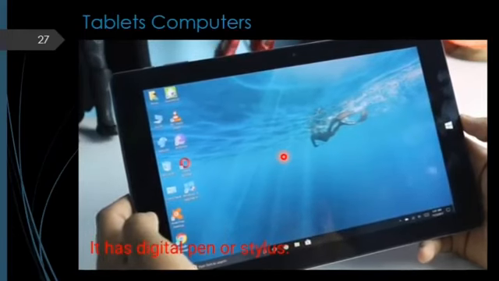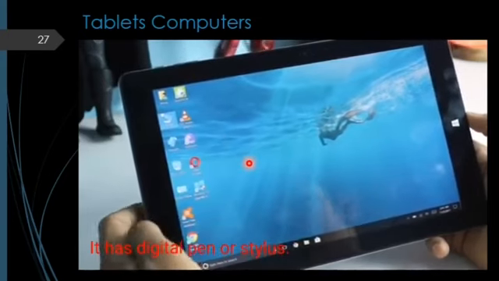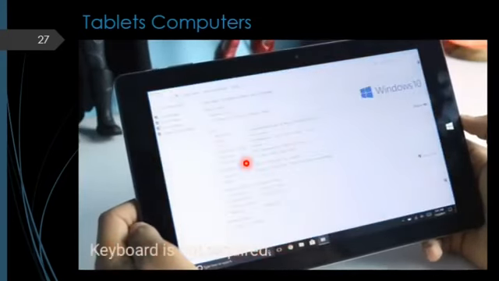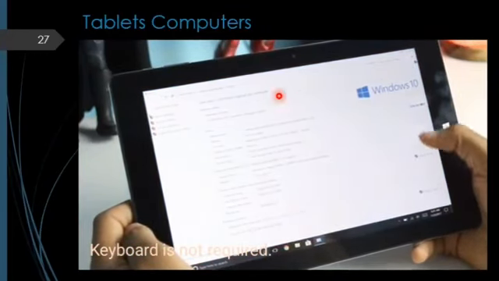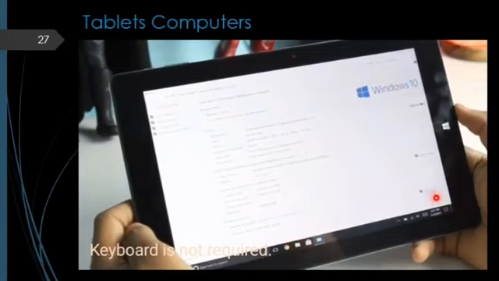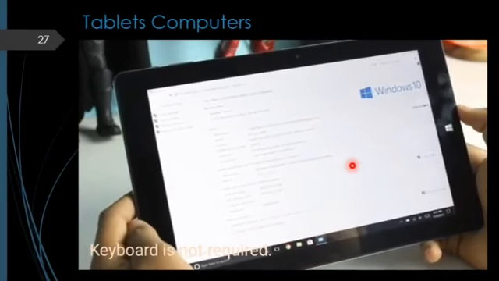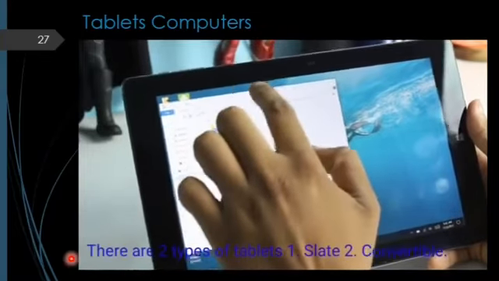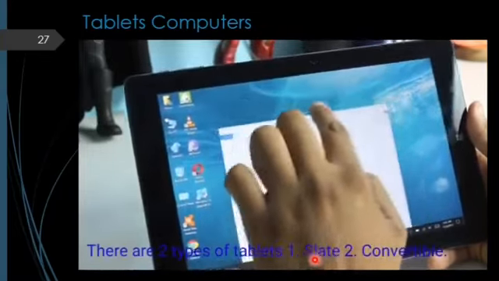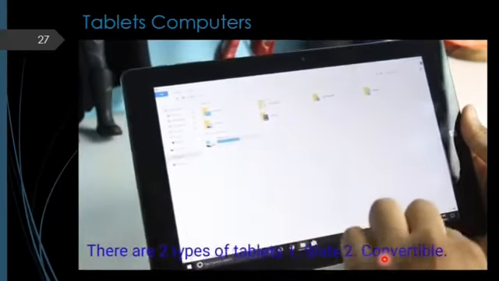You can use the pen also, and wherever you want to open a window, you just tap it and keep pressing. Here the person opens the properties of Windows. So this is a very smart device, and it has no physical keyboard because a virtual keyboard is given. Whenever we are typing in any document, we just tap on it and the virtual keyboard will automatically appear.